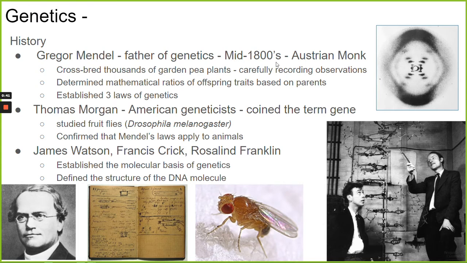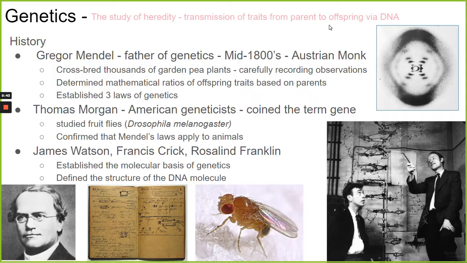So when we talk about genetics, genetics is the study of how traits are passed from one generation to another. It's the study of what we call heredity. You've heard the term hereditary. So if a condition or a disease is hereditary, it means it's something that can be inherited. It can be passed down from parents to their offspring.